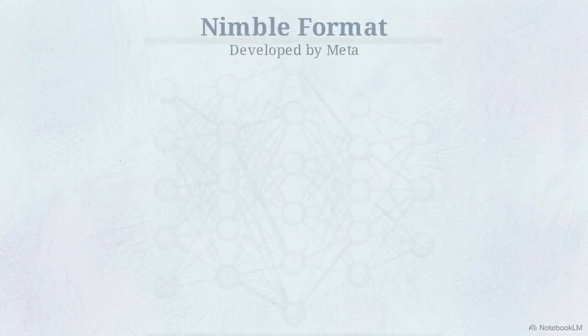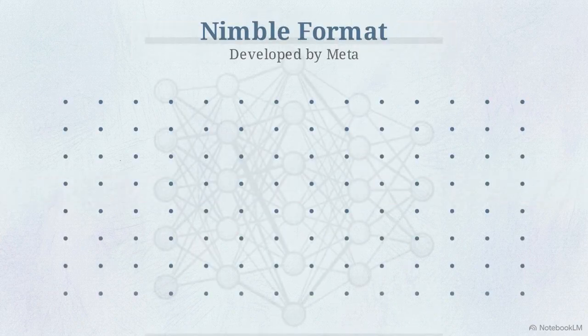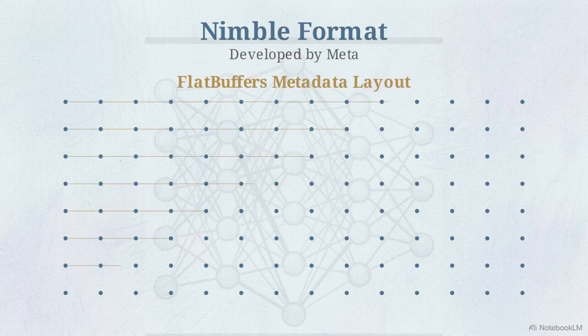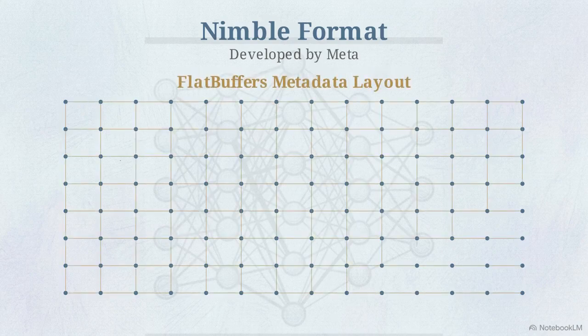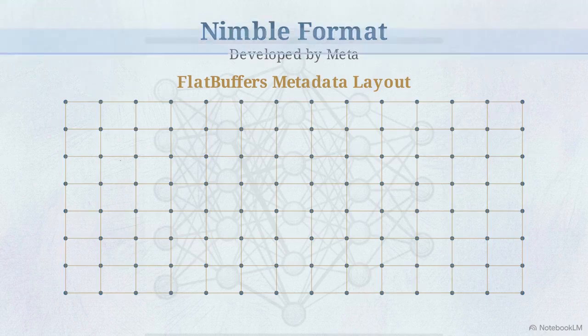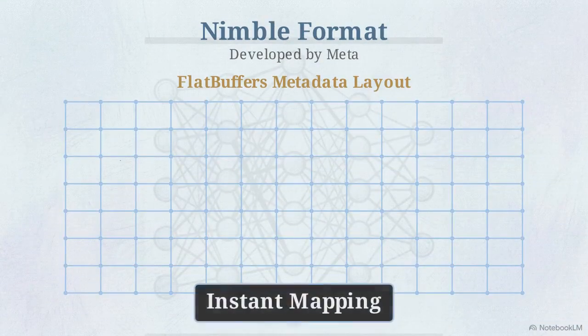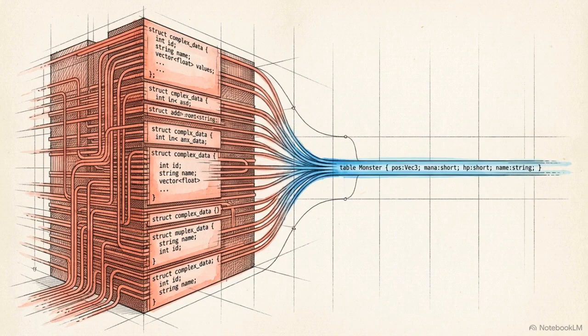Nimble, developed by Meta, was engineered to handle these extreme-scale feature tables. Nimble replaces heavy schema maps with a minimalist metadata structure built on flat buffers. This allows the query engine to map the massive grid instantly. At this scale, the choice of metadata format determines whether the training run can physically begin. Lightweight metadata is a requirement for high-dimensional models.